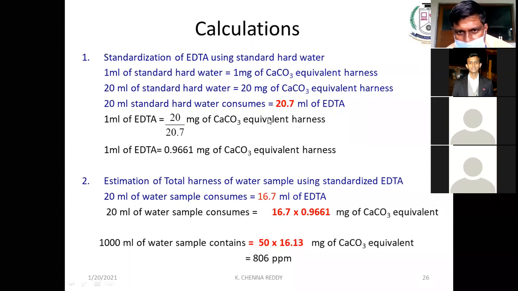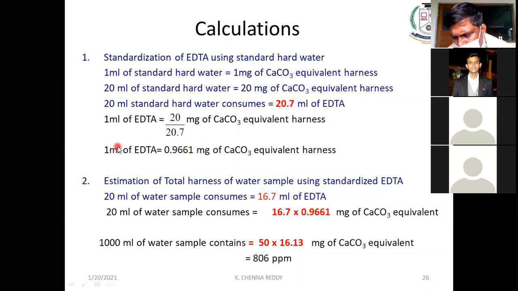We send this 20.7 to the left side, and 1 ml of EDTA is equivalent to 20 by 20.7 milligrams of calcium carbonate equivalent hardness, that is 0.9661 milligrams. This value we are using in the second step.